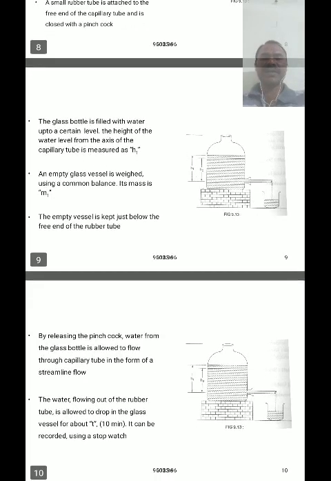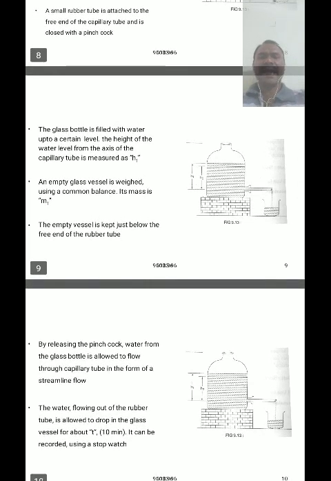This height of the water is measured using a traveling microscope. The glass bottle is filled with water up to a certain level, and the height of the water from the axis of the capillary tube is measured as H1.